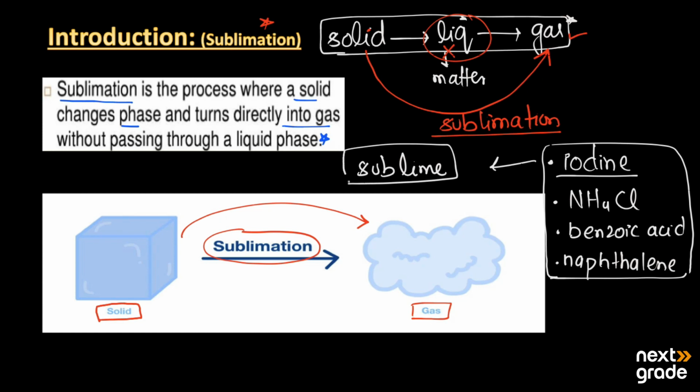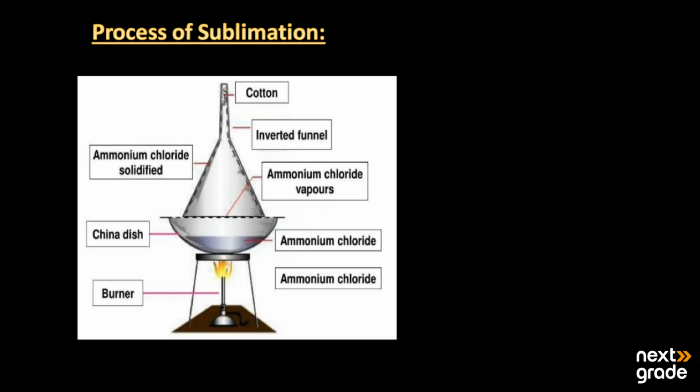So how does that process take place? Let's have a look. In the process of sublimation, first of all, we need a china dish, or we can also call it a watch glass. We take the mixture in the watch glass, containing ammonium chloride, and here we have the burner. Over that watch glass or china dish, we keep a funnel in an inverted shape and cover it with a cotton plug.